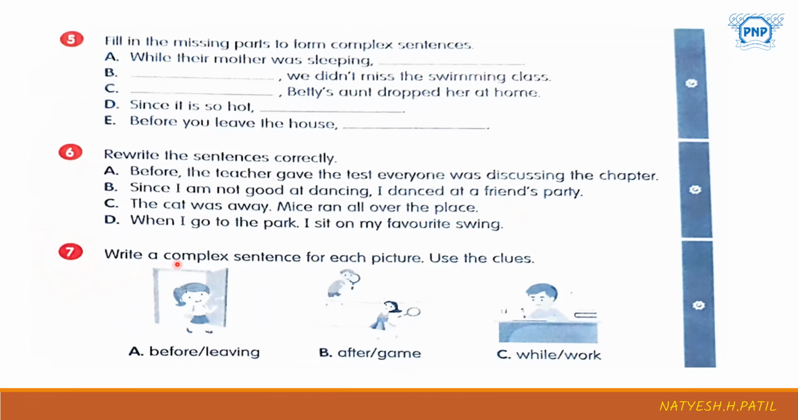Question set number 7. Write a complex sentence for each picture. Use the clues. You can see this picture on page number 11 of your grammar guide. More clear pictures. So you have to write a complex sentence by observing these pictures. For each picture you have to write one sentence. They have given some hint. They have given us a conjunction. So try this also. You have to write.